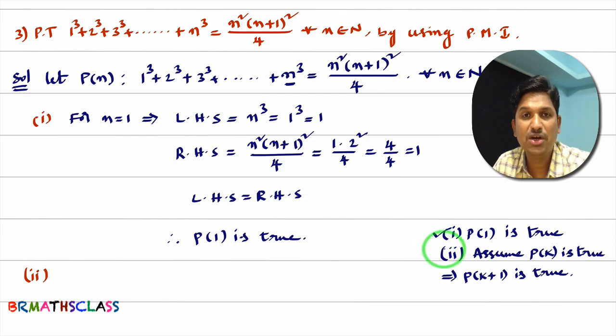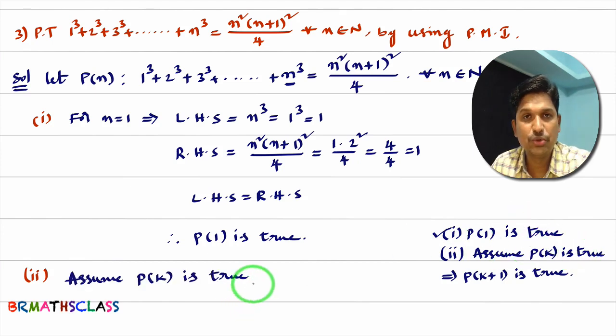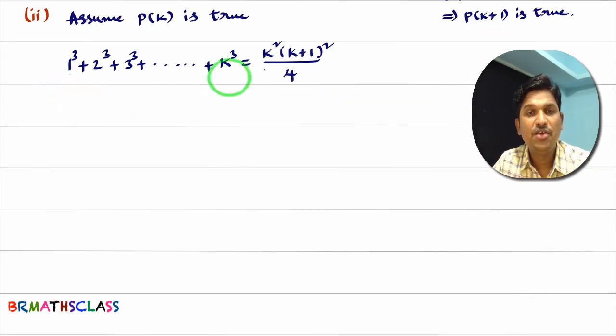Now the second one is what? We will assume P of k is true. From that we will prove that P of k plus 1 is true. Assume P of k is true. Now I will write what is P of k. In P of n, wherever n is there I write k, then I get P of k. This is P of k. In almost all the problems, after writing P of k, we will add a term on both sides. Here, what term we will add?